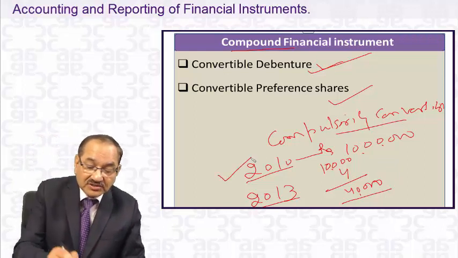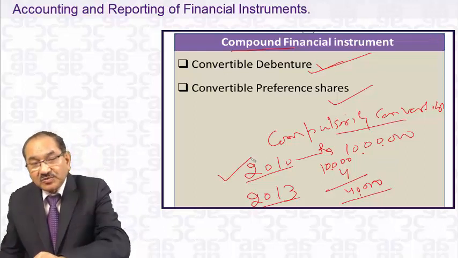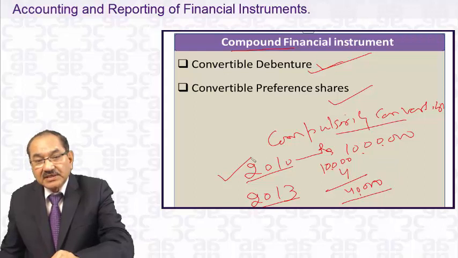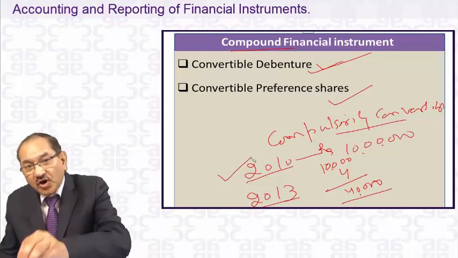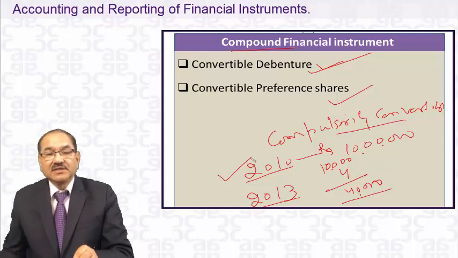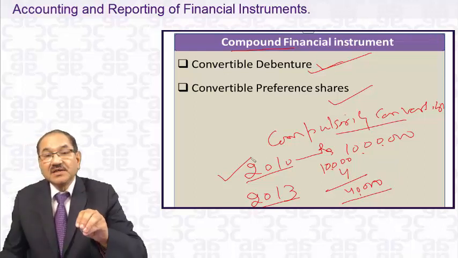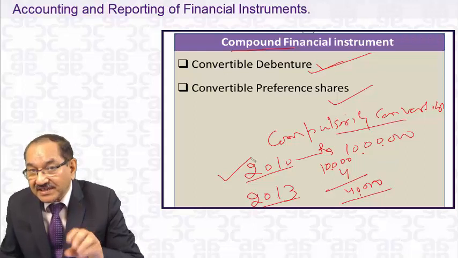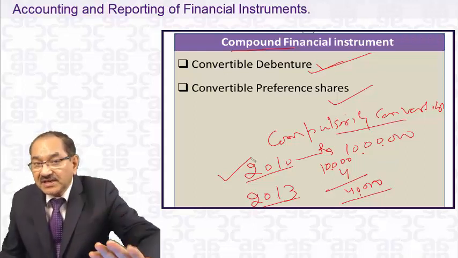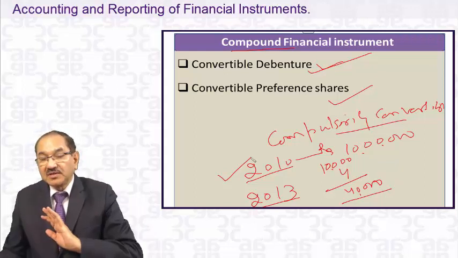When you are issuing 10 lakhs rupees in 2010 and the holder has the option to convert it, then it's a compound financial instrument, a mixture. That mixture has to be segregated. What is the debt portion? What is the equity portion?